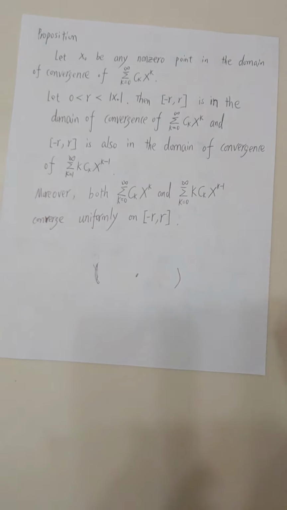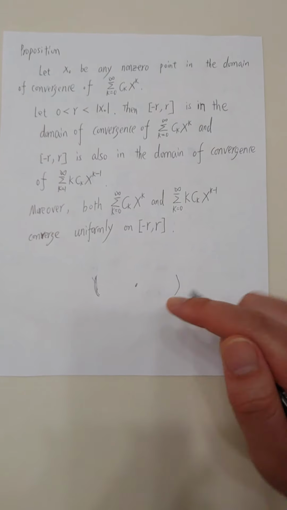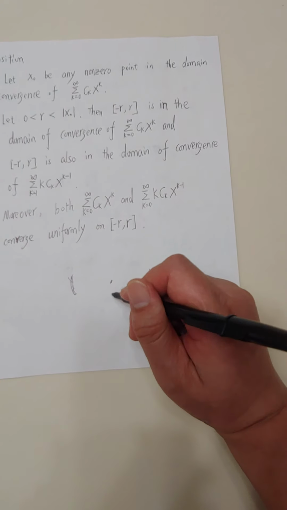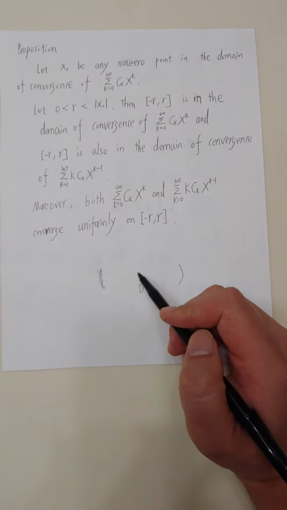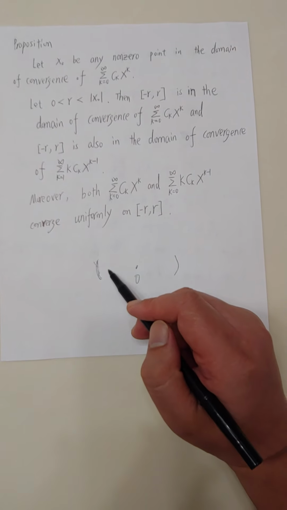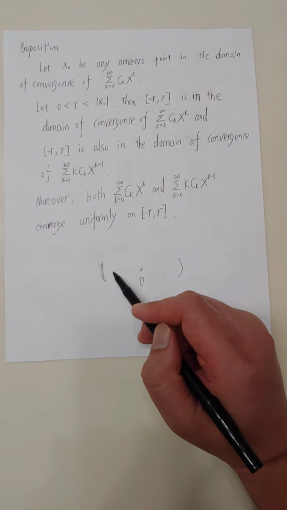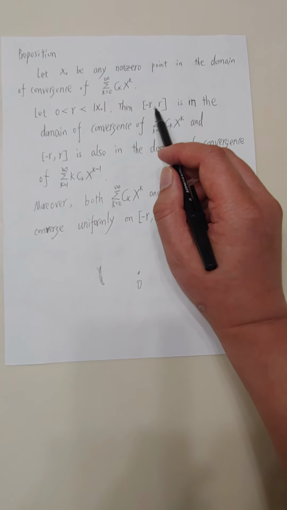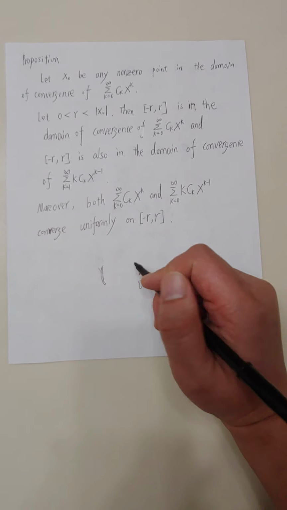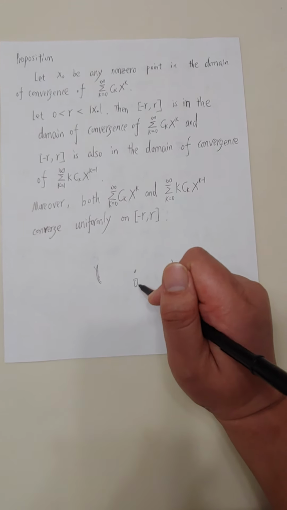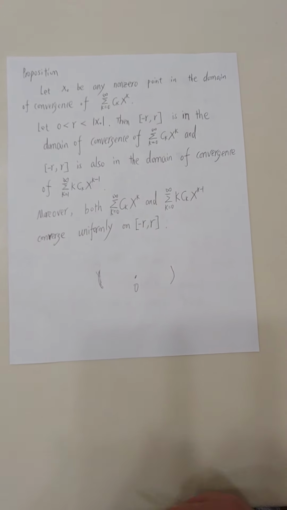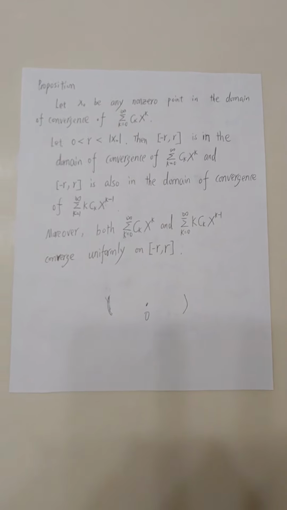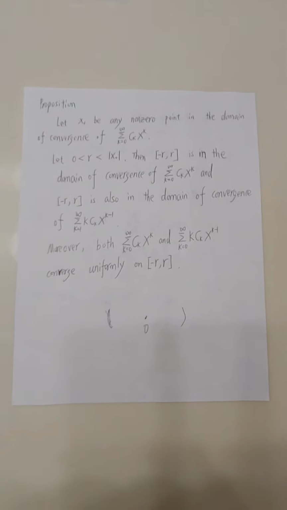There is a middle point on it. Okay, it's impossible that 0 is here. Okay, it's impossible that this 0 is here. Otherwise, you cannot find this r. Okay, you will not have this result, right? This result tells you that the 0 of the domain of the convergence must be in the middle. Okay, so this proposition just tells you the construction of the domain of convergence.